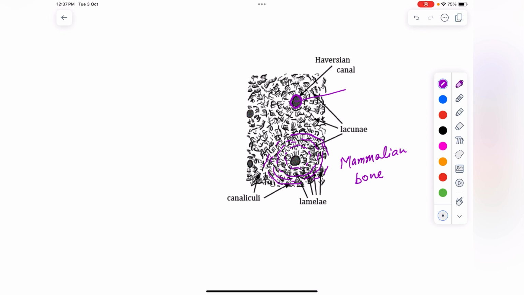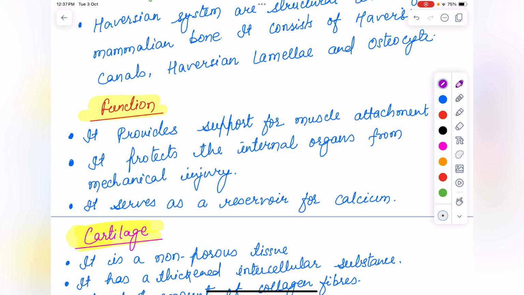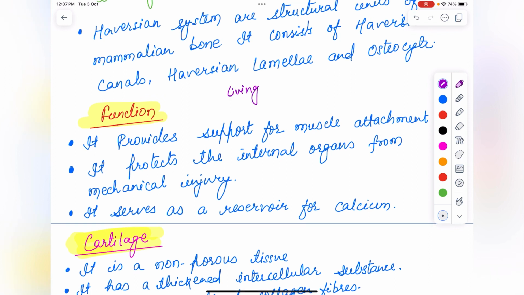What is an osteocyte? Osteocyte is a cell of bone. Bone cells are called osteocytes. So it has a good supply of blood vessels and nerves through the Haversian canal. It has both living cells and a rigid mass, and the living cell is called osteoblast.